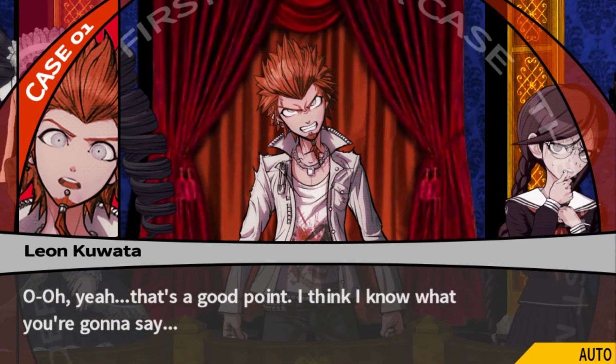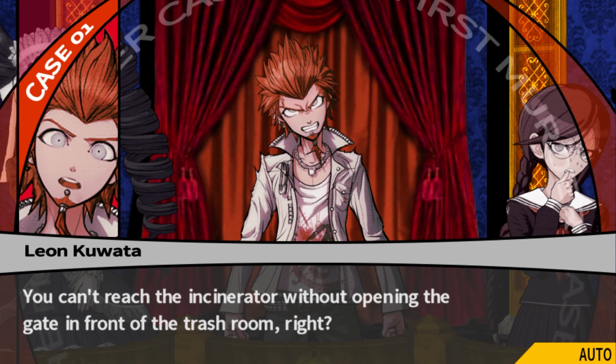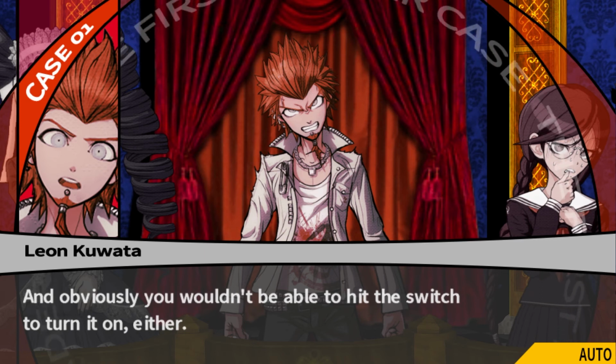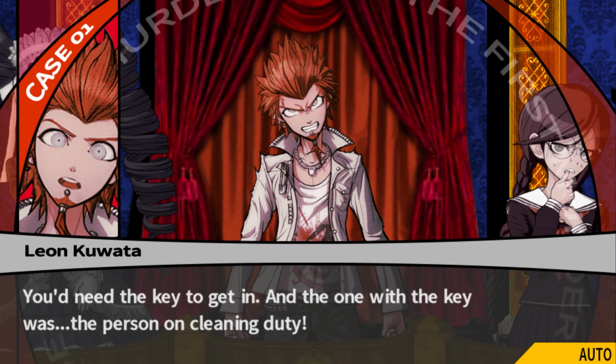Yeah, do you, Leon? You can't reach the incinerator without opening the gate in front of the trash room, right? Yes. And obviously, you wouldn't be able to hit the switch to turn it on either. Yes. You need the key to get in, and the one with the key was the person on cleaning duty.